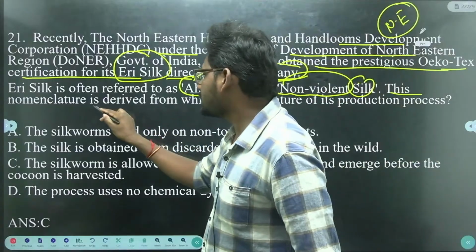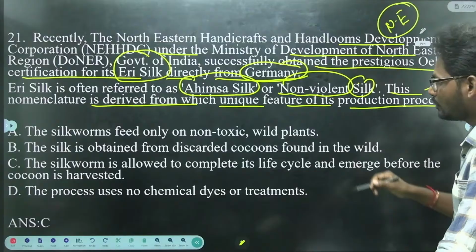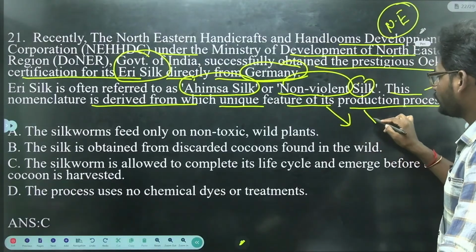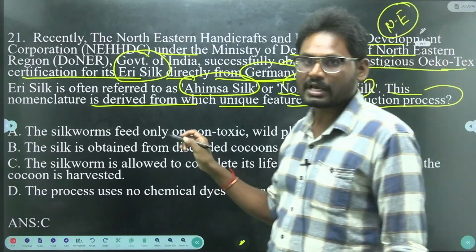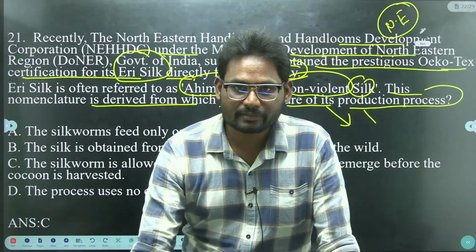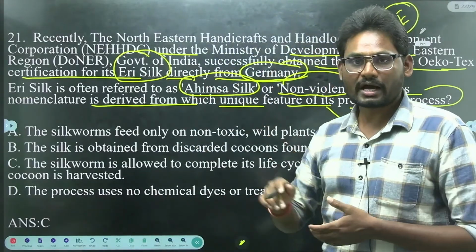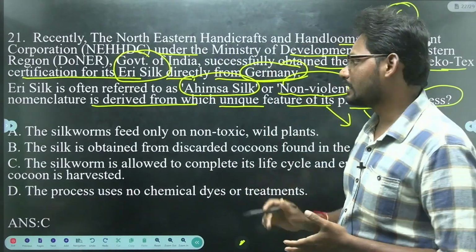This nomenclature is derived from which unique feature of its production process? Which unique feature is responsible for Eri silk being known as Ahimsa silk or non-violence silk?